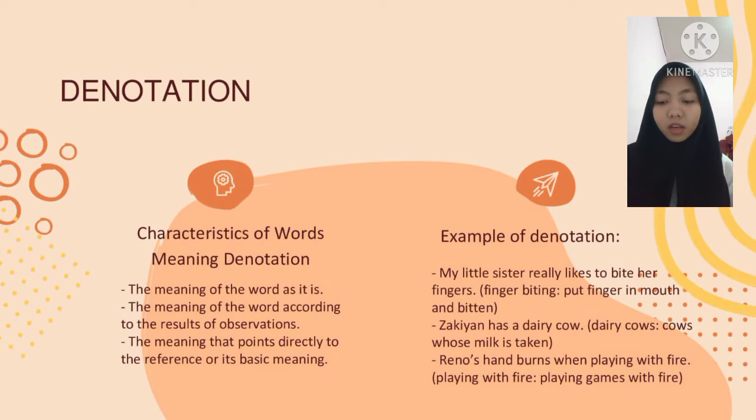Characteristic of word meaning denotation. The meaning of the word as it is. The meaning of the word according to the result of observation. The meaning that points directly to the reference or its basic meaning.